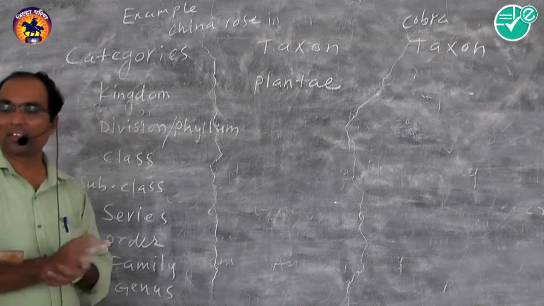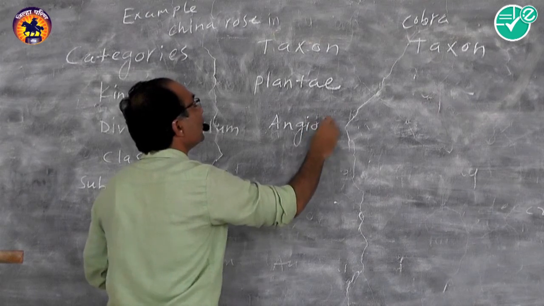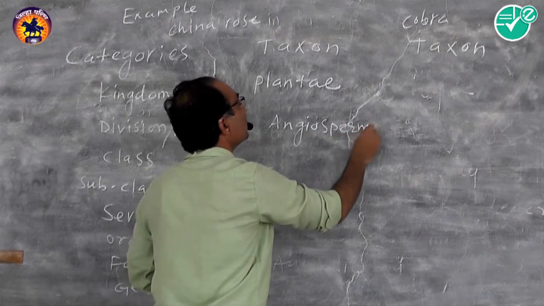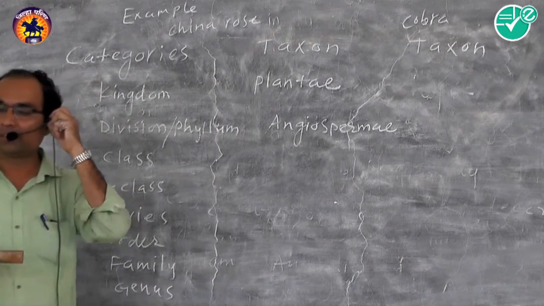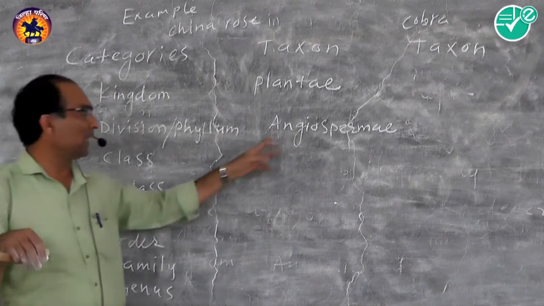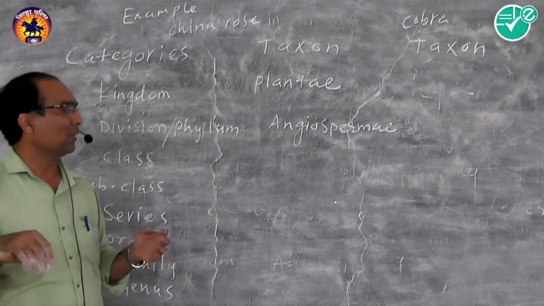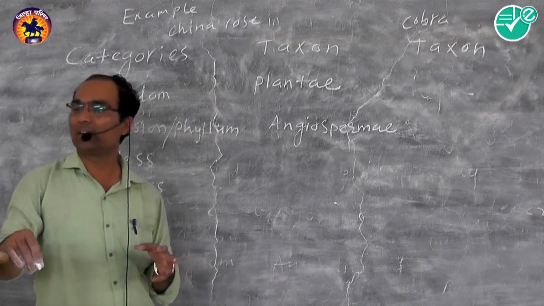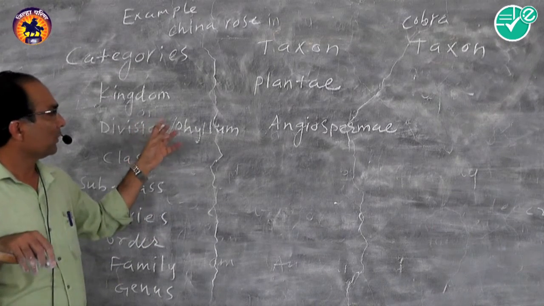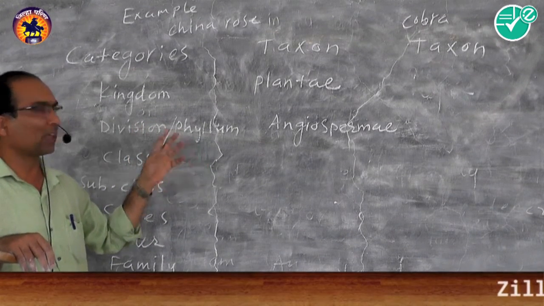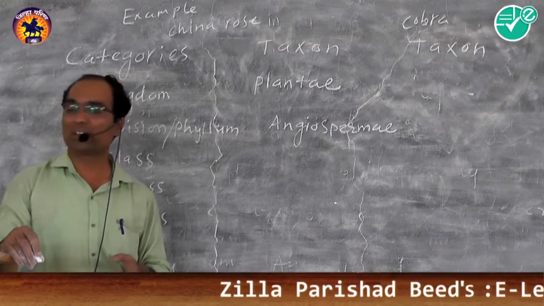Then the division is Angiospermae. Angiospermae means the plants enclose seeds. They bear flowers, but the seeds are enclosed in the fruits, or the subkingdom means phanerogams. Phanerogams means the seeds are enclosed in the plant.